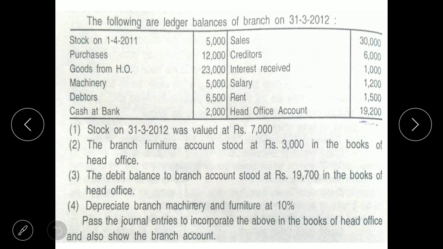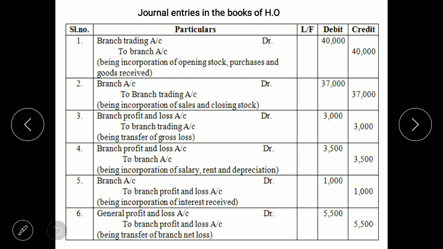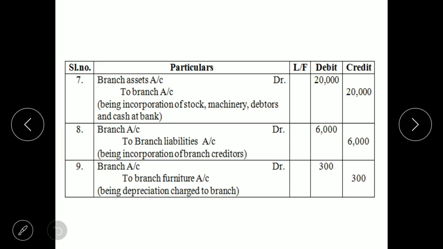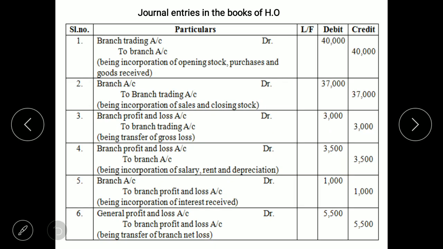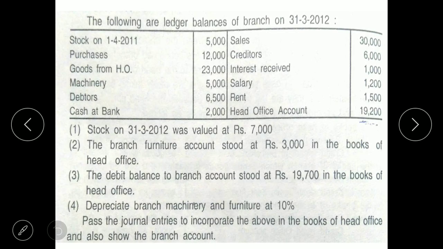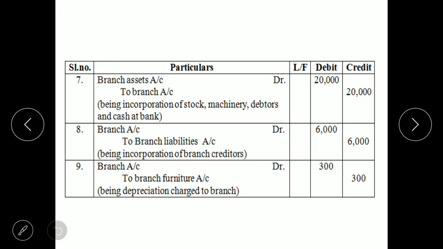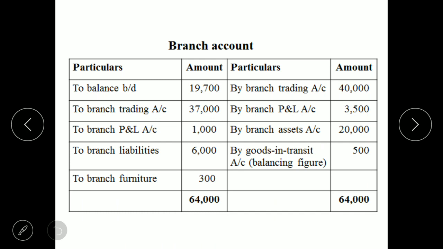In the question we were also asked to prepare the branch account. So now based upon these journal entries which are there, we will prepare the branch account. In the question you are given the debit balance of branch account, means it is the opening balance of branch account given.